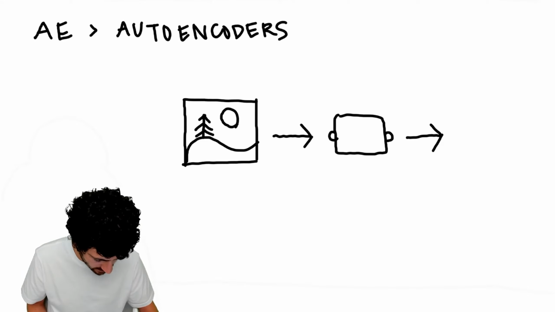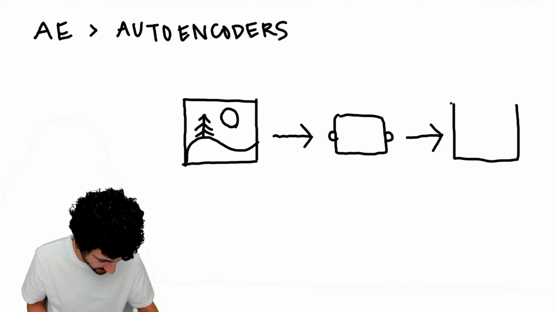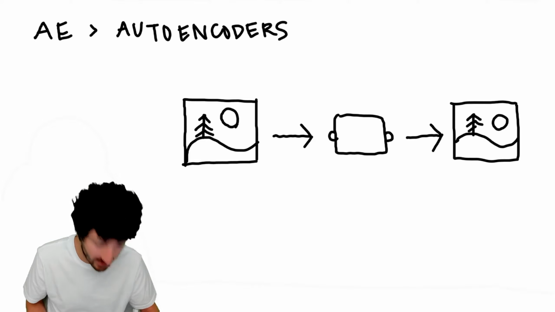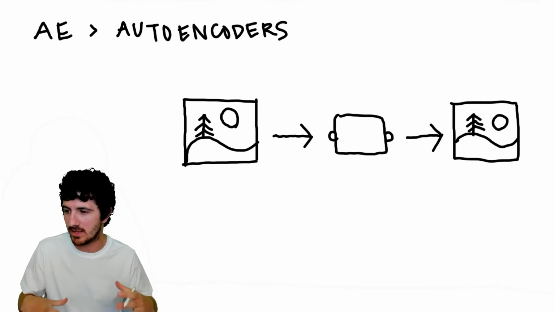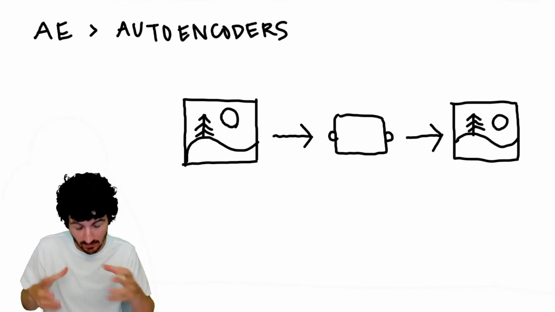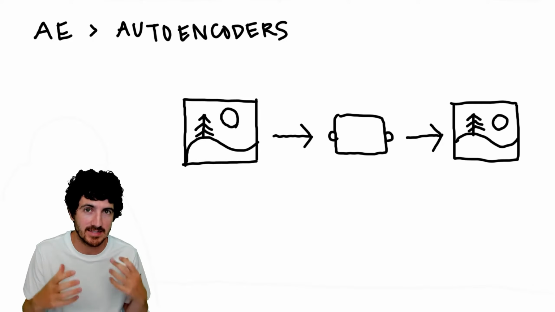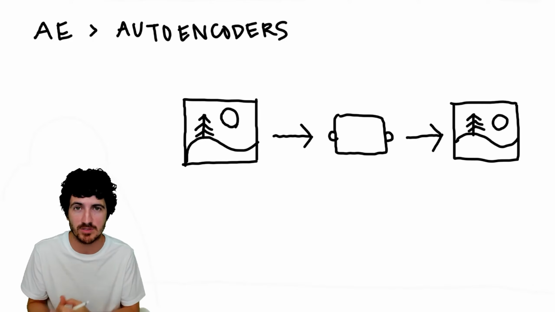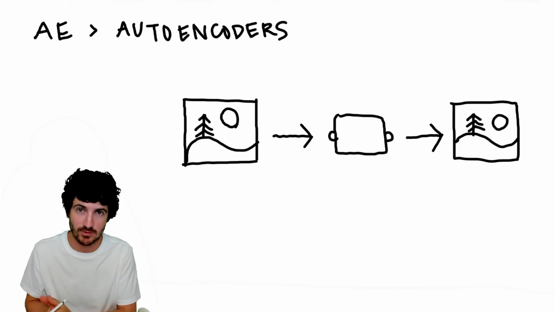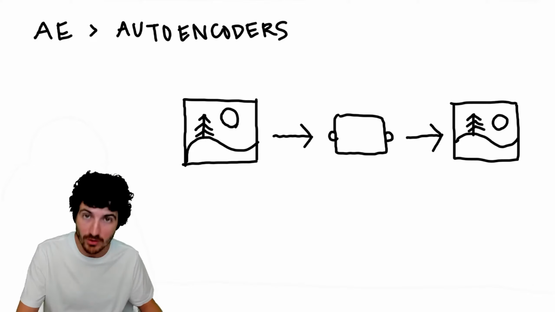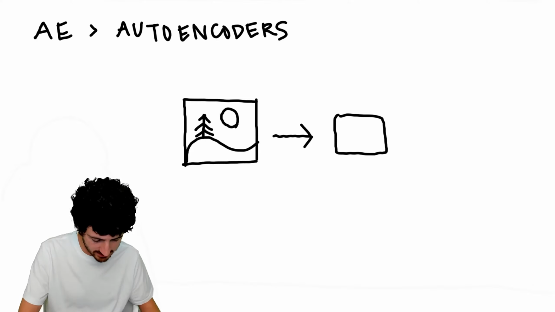Ideally, the autoencoder brings back the exact same image. That sounds a bit weird, and a bit useless. If I already have the image, why would I want a network that just returns exactly the same image as precisely as possible? All right, so there is a story here.